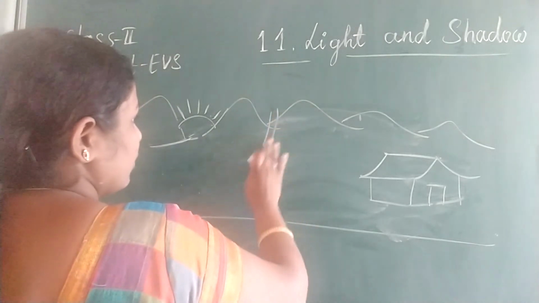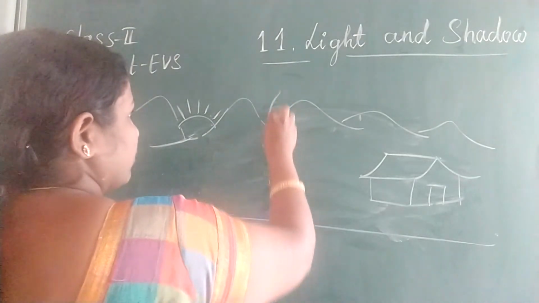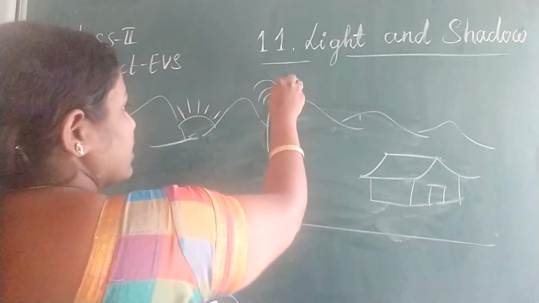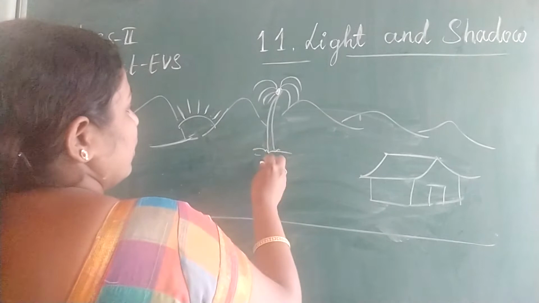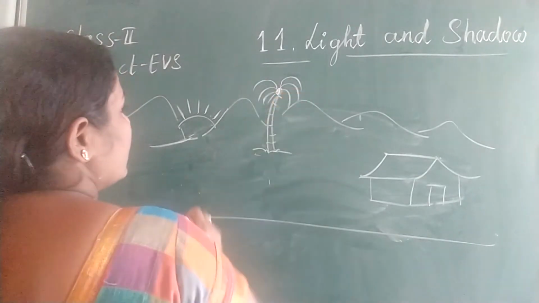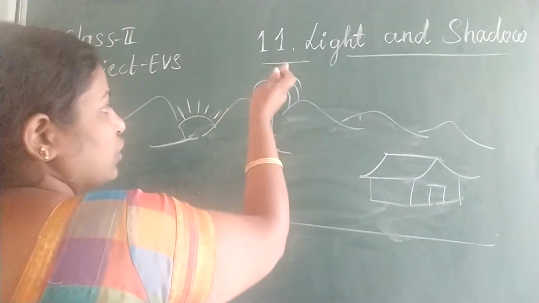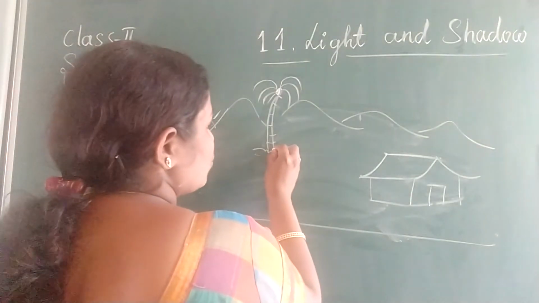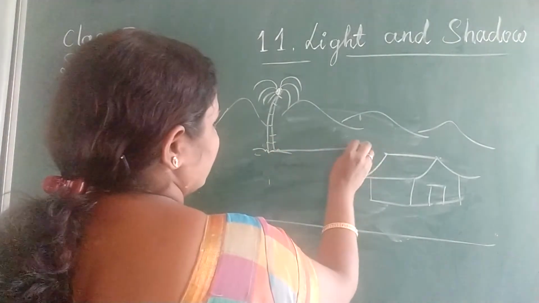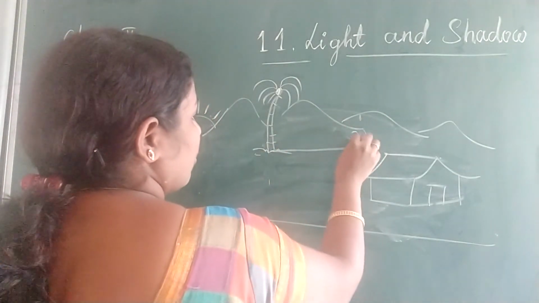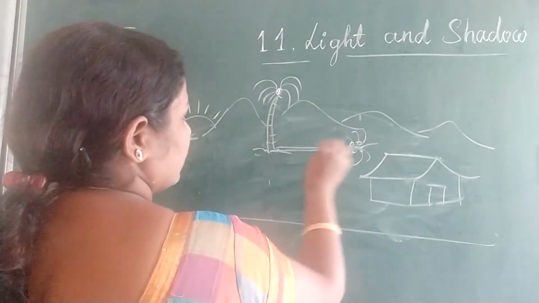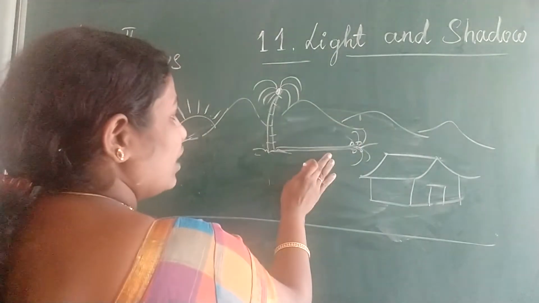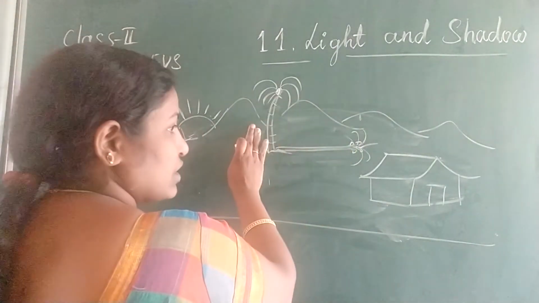The sun is rising in the east, and the coconut tree. It is the morning, so the morning's shadow will be a little bigger than the original object. This is the original object, and this is the shadow. It will be a little bigger, longer than the object.